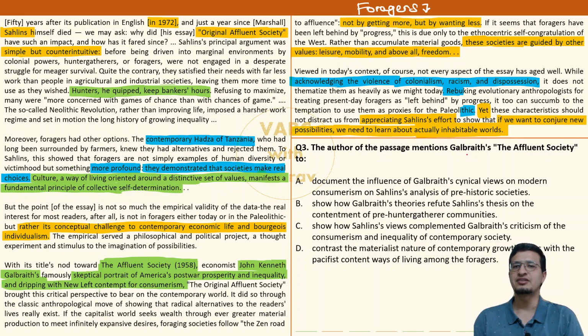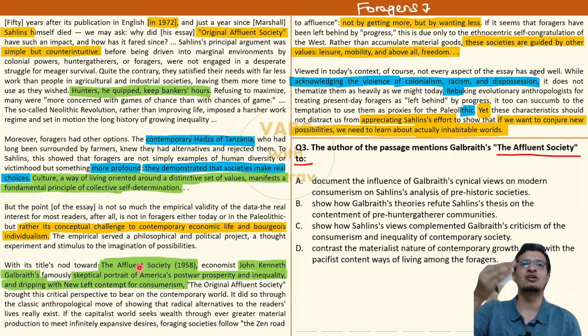Author of passage mentions Galbraith का the affluent society too. Okay. It makes a very small presence over here in the 4th paragraph. And why has the author mentioned Galbraith and his essay? टू हाईलाइट कि अच्छा ठीक है, गैलब्रेथ भैया ने भी क्रिटिसिज्म किया था अमेरिकन सोसाइटी का एक जमाने में और हमारे माइंडलेस कंज्यूमरिज्म का. सालिन भैया is building on that idea. ठीक है, बात को आगे लेकर जा रहे हैं.